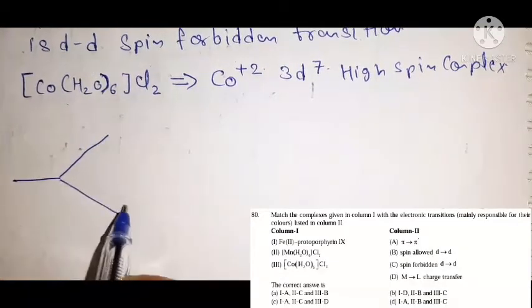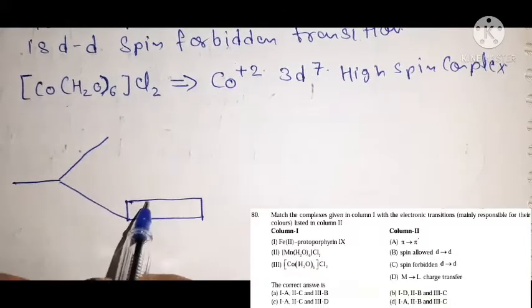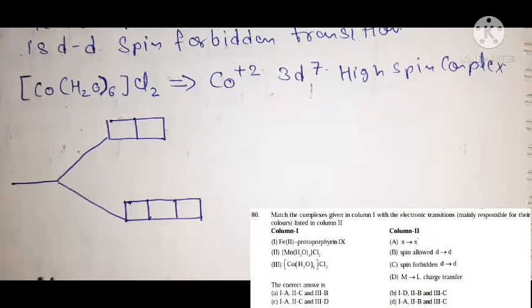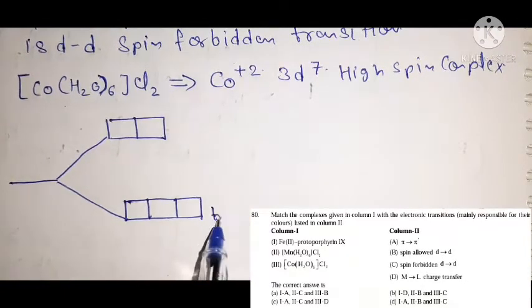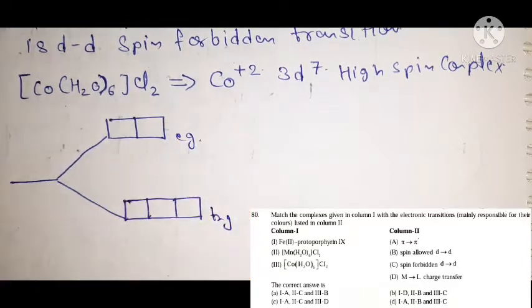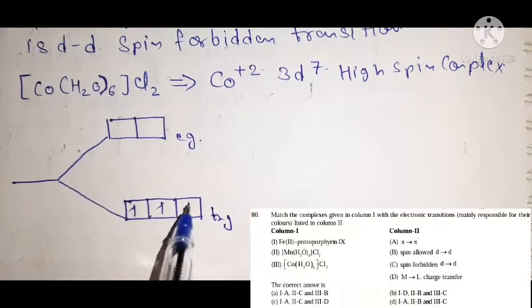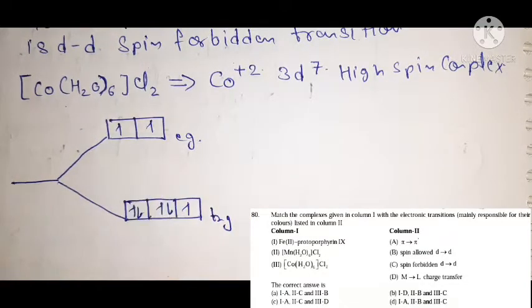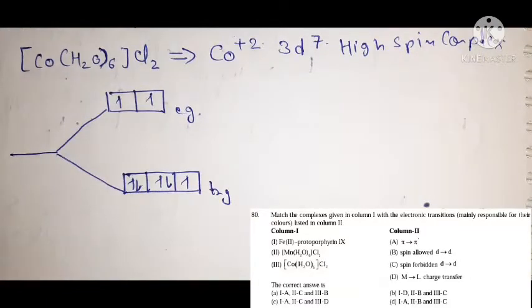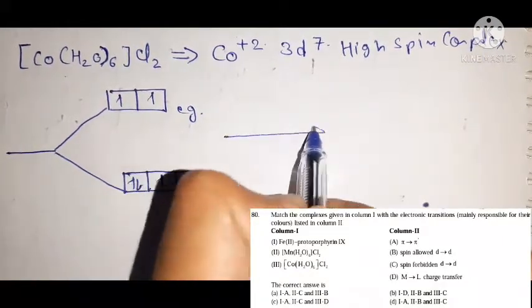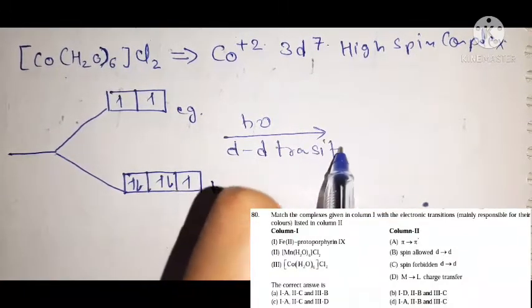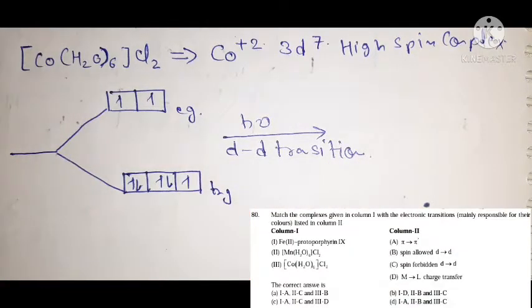Now in the splitting pattern, because it is also an octahedral complex, the same splitting pattern is followed. The d orbitals of the metal split into lower t2g and higher eg orbitals. Because it is a high spin complex, the electrons are filled in this way: there are 3 single electrons and 2 electron pairs. When you irradiate this sample, we also observe a d-d transition.